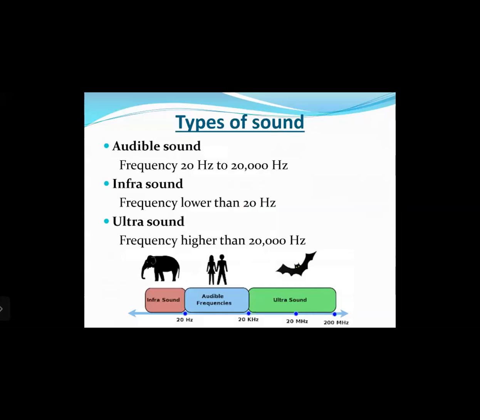Then in the second session, we had studied about the types of sound, right?